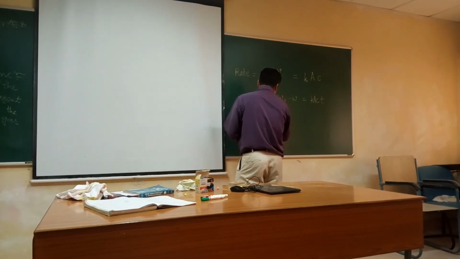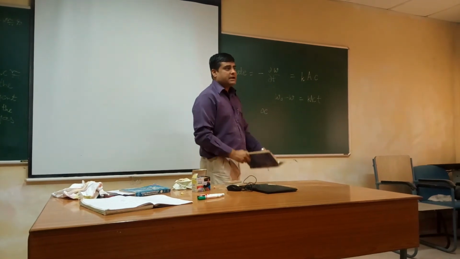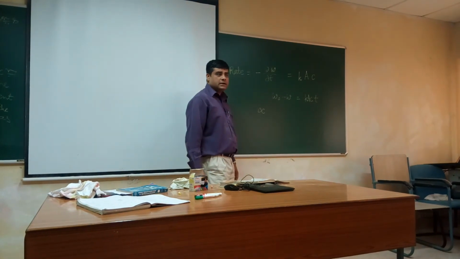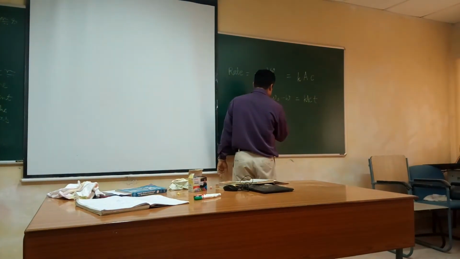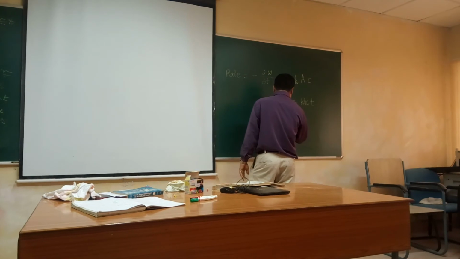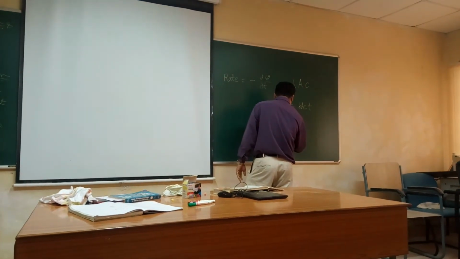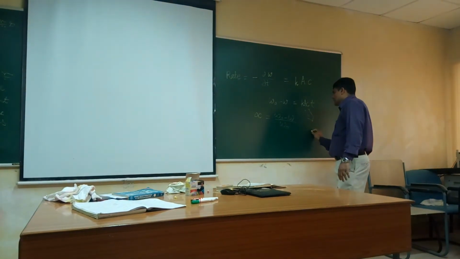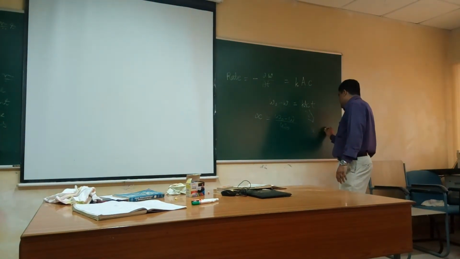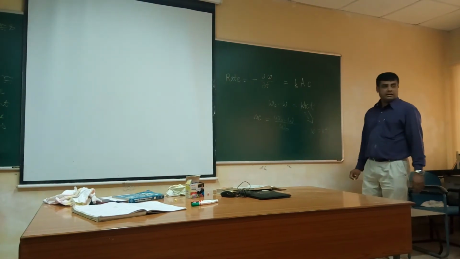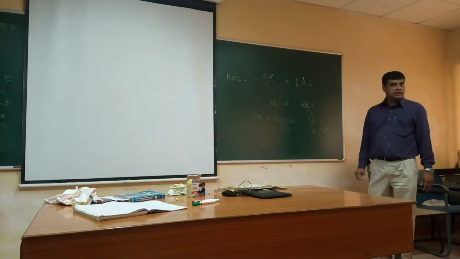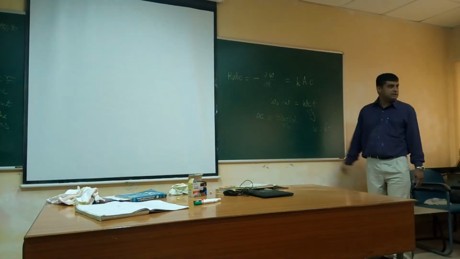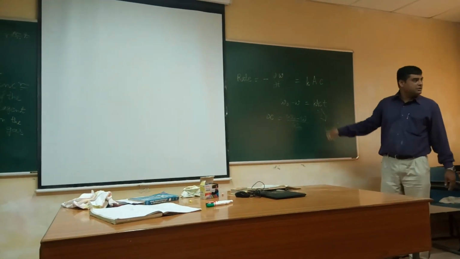What is alpha? Fraction transform. In terms of W, how can you write it? 1 minus alpha is W naught minus W over W naught. So we can write this as alpha equal to some constant P, some other constant, which has A, C, W naught.